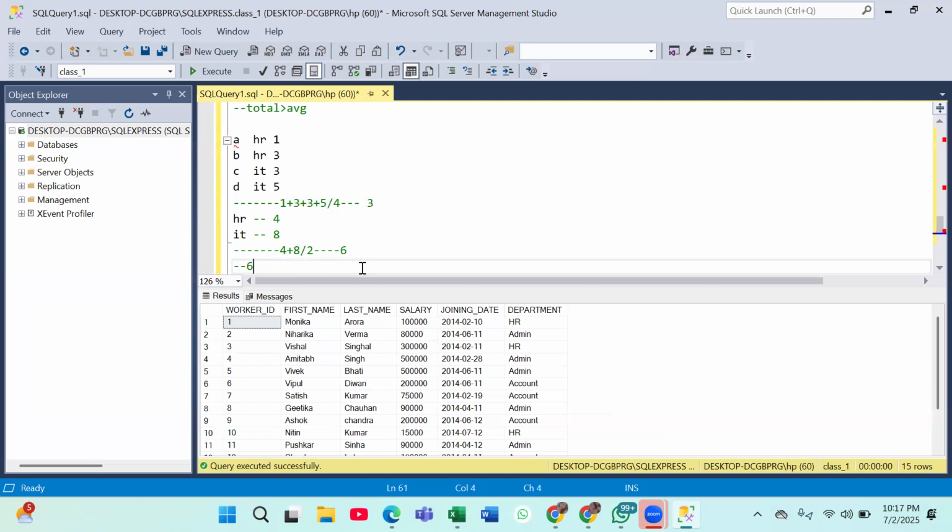What do you guys think? No idea? Let me explain. We need departments where total is greater than average, right? That's what my question is. Till here, do you have any confusion about what we need to do? We need departments whose total is greater than their average. No?